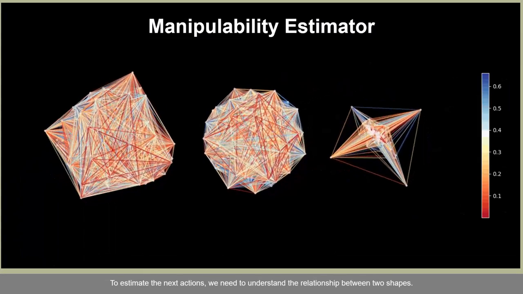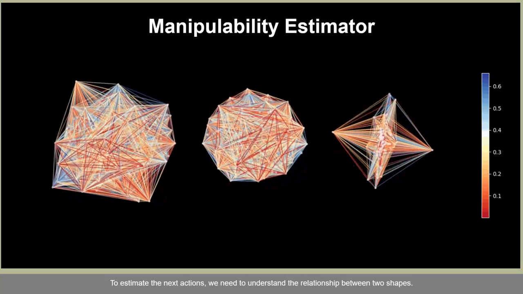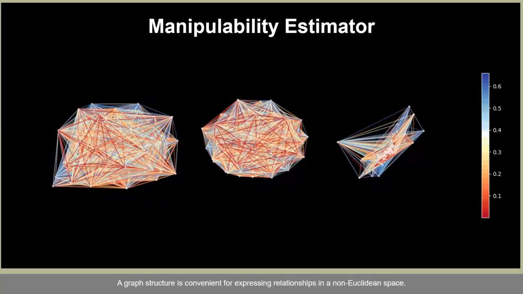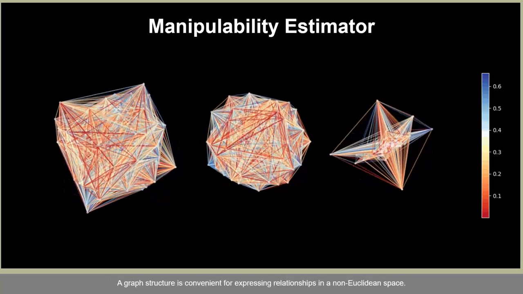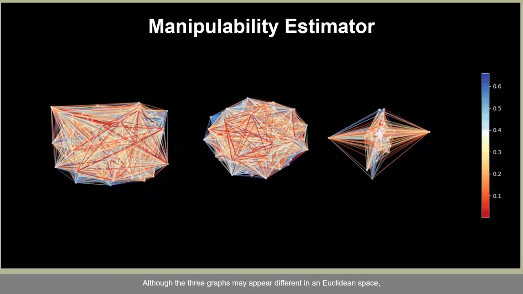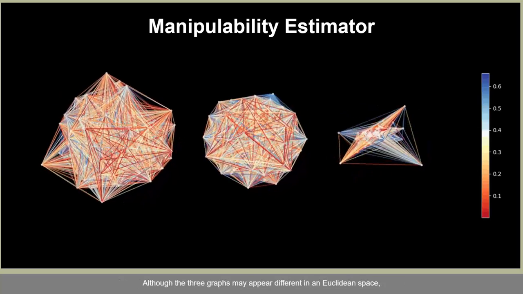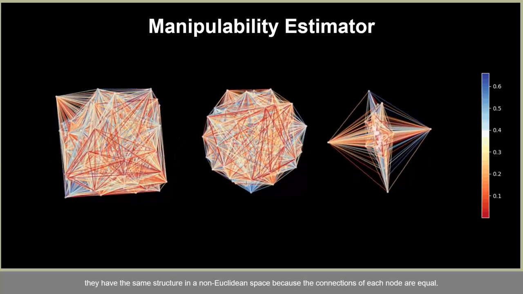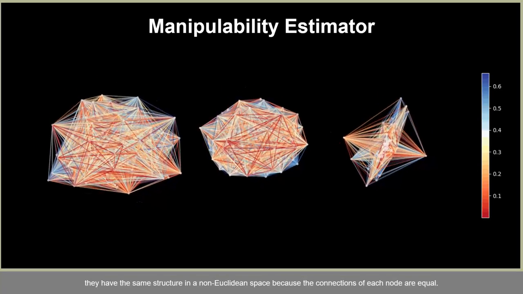To estimate the next actions, we need to understand the relationship between two shapes. A graph structure is convenient for expressing relationships in a non-Euclidean space. Although the three graphs may appear different in an Euclidean space, they have the same structure in a non-Euclidean space, because the connections of each node are equal.